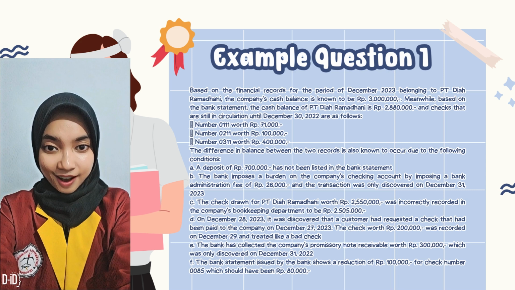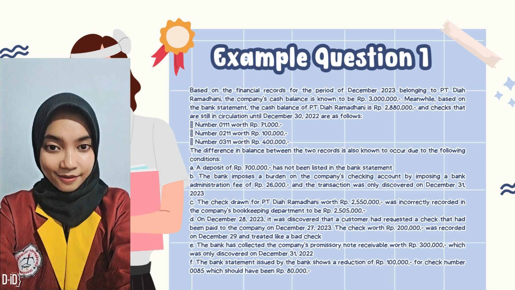A. A deposit of Rp. 700,000 has not been listed in the bank statement. B. The bank imposes a burden on the company's checking account by imposing a bank administration fee of Rp. 26,000, and the transaction was only discovered on December 31, 2023.